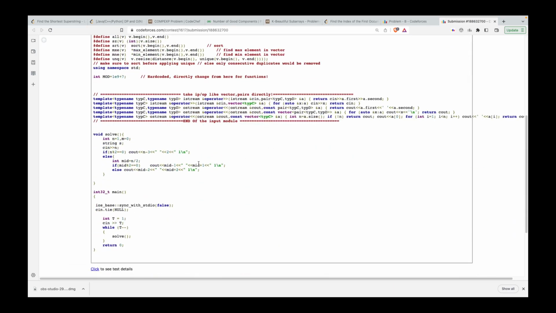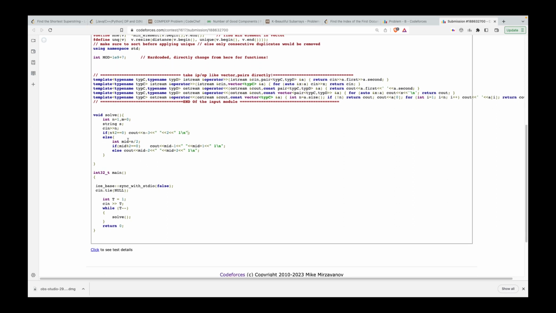Okay, so see over here what I'm doing is, firstly I'll check if the number is even. In that case n minus 3 followed by 2 and 1 is the answer. That's the base case, right? Else just check the mid. If the mid is also even, then since I'm having two even elements, if I subtract one from one and add one to the other, the GCD would become 1, right? So I'll be doing that. Else mid minus 2 and mid plus 2 is going to be the answer.